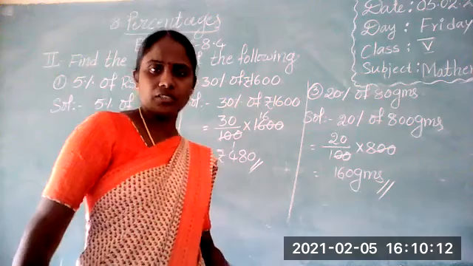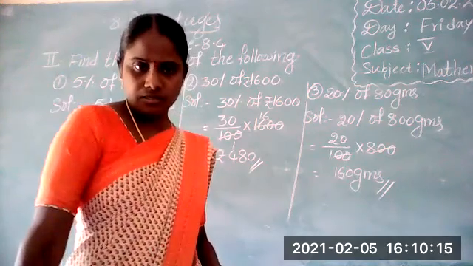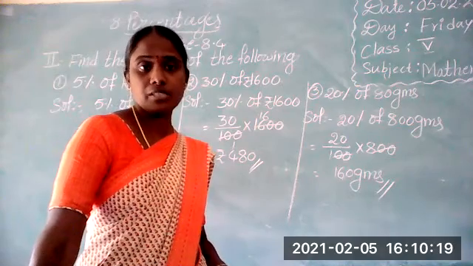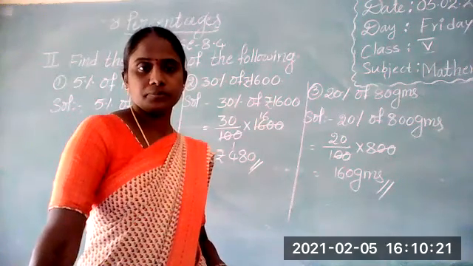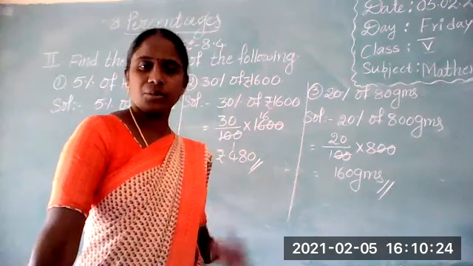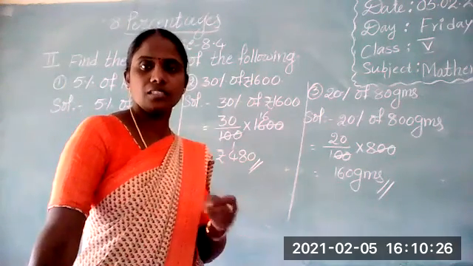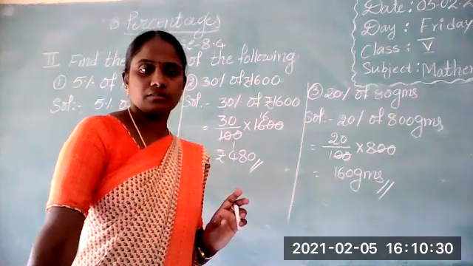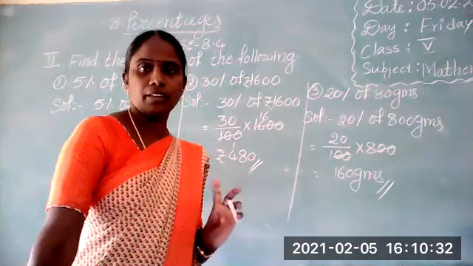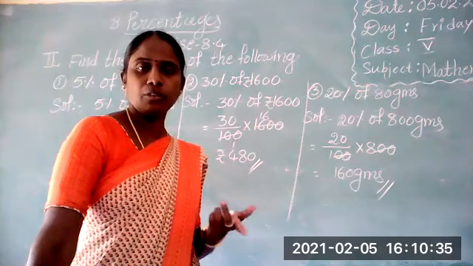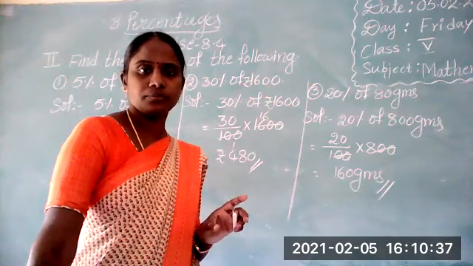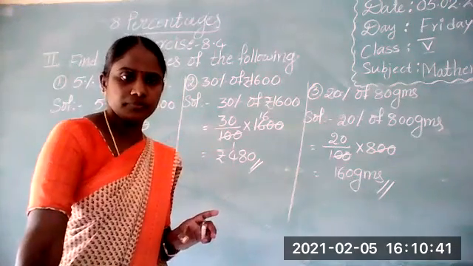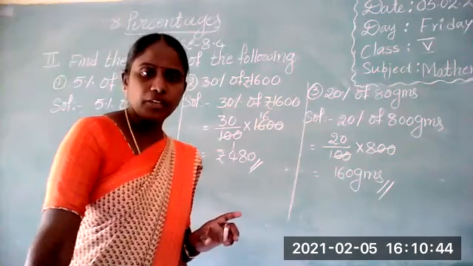Are you listening or not first? Anyone not responding? 20 members only present. 7 members are absent. They don't have interest also. Some children are not coming to class. Now 21, one member added. What about the remaining students? I don't know. What happened? Did you understand or not?